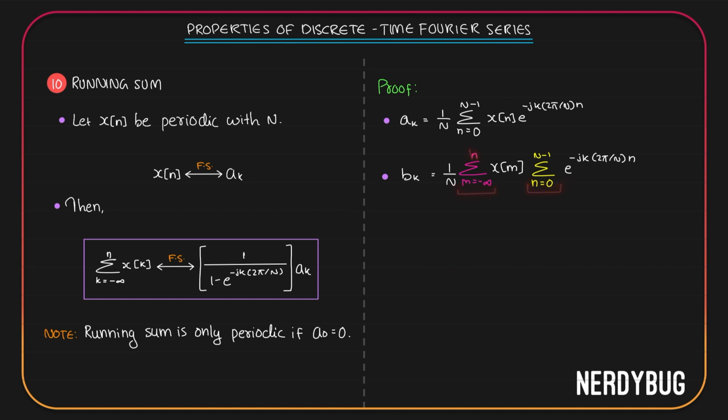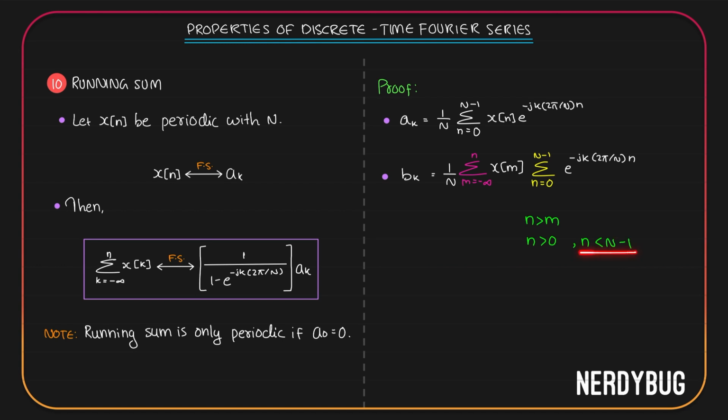So basically that means m always has to be less than n, because m can only take values between minus infinity to n. So n is the maximum value, or we can write n always has to be greater than m. But according to this summation, n can take only values between 0 to n minus 1. So n should be greater than 0 and n should be less than n minus 1.